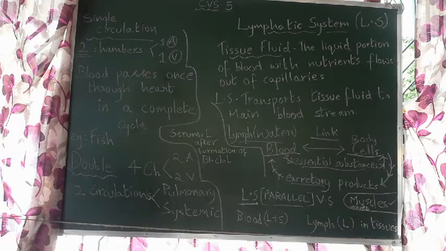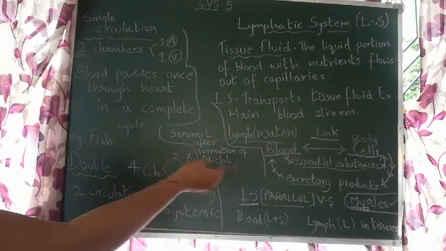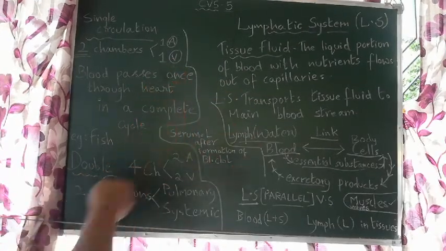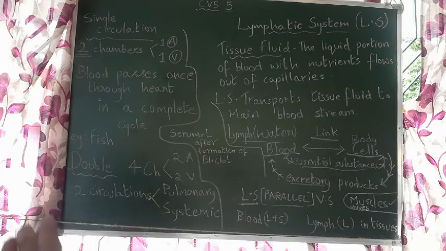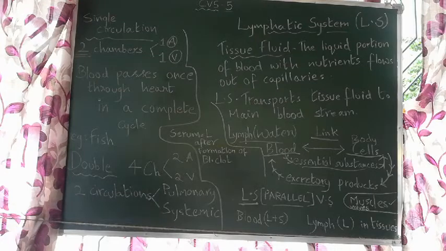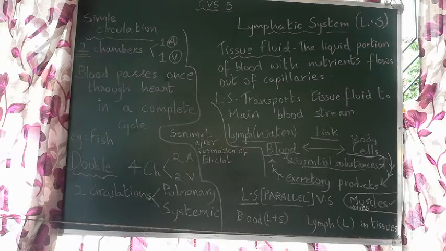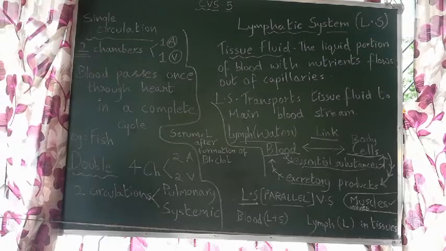In those processes, excretory products are released from our body cells, which should come out of the body. So this lymph brings them out and carries them to the blood, and blood gets filtered in our kidneys, and also the digestive system helps there, and somehow those products come out of the body through sweat or urine or feces, whatever. So this is how lymph acts as a link between our blood and body cells.